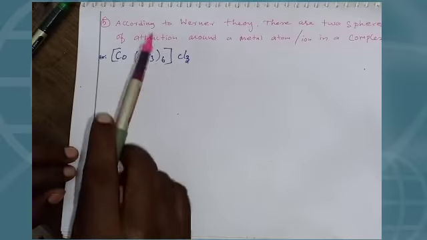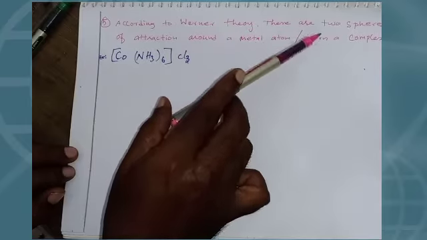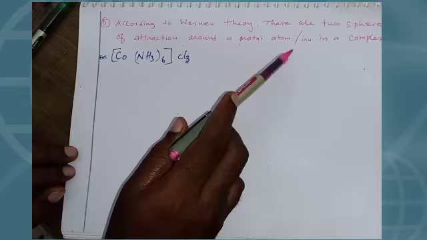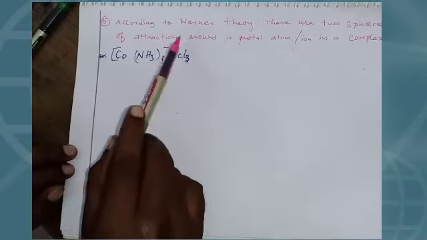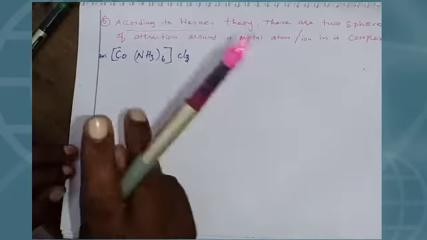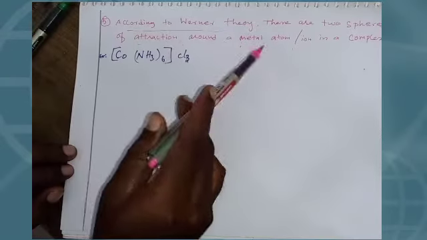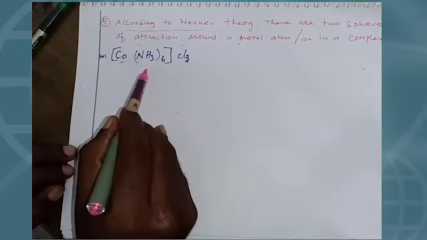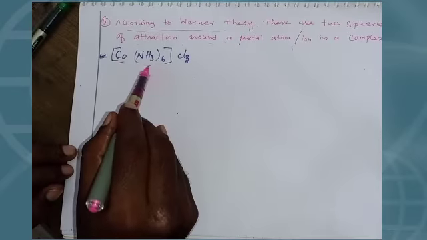So now, according to Werner theory, there are two spheres of attraction around the metal atom or ion in a complex. See students, according to Werner theory, there are two spheres of attraction around the central metal atom or ion in a complex. You know well, this is the central metal atom. This is your ion or molecule, that means a ligand.